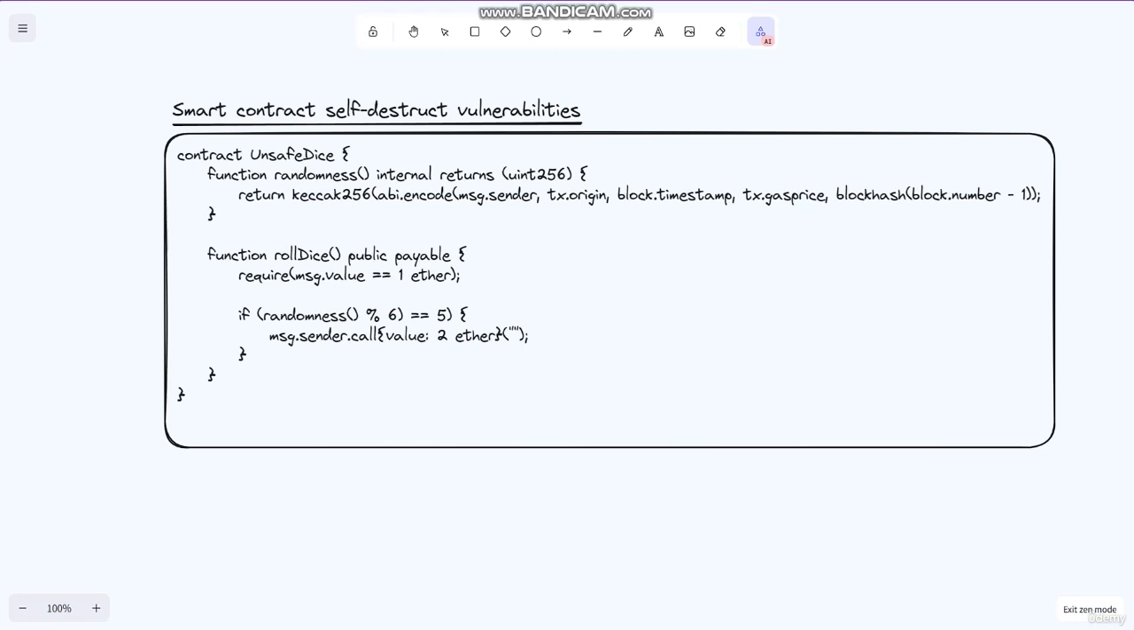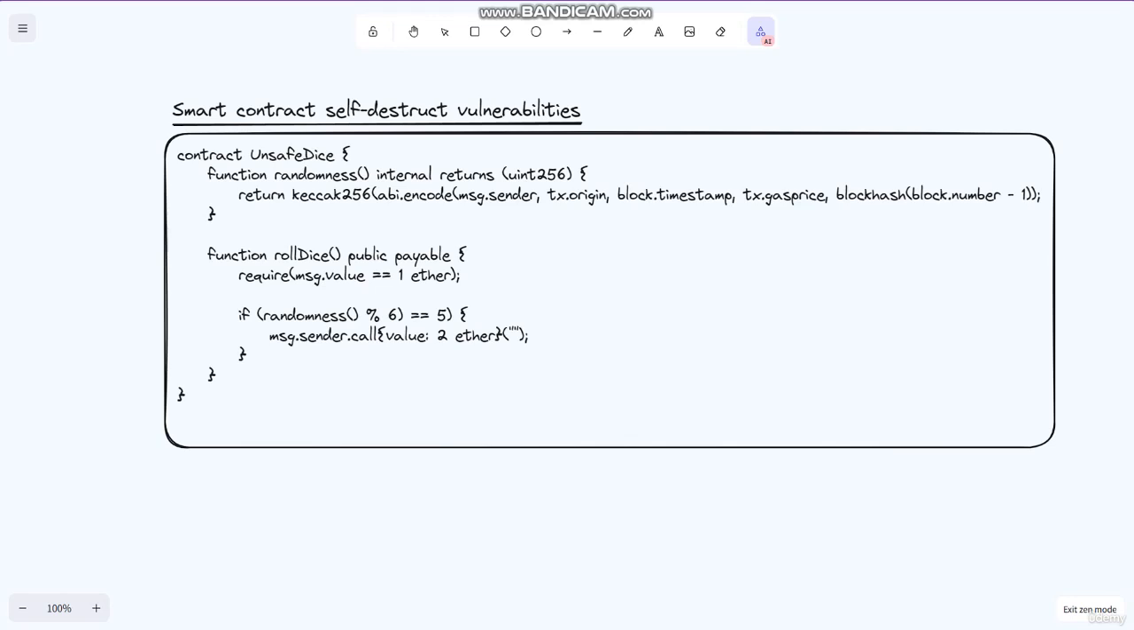The randomness function generates a pseudo-random number. You can see here we have the random number. It is based on the sender's address, the transaction origin, the current block's timestamp, the gas price and the block hash of the previous block. An attacker can exploit this vulnerability by creating a contract that calls the roll dice function and predicts the outcome of the dice roll.